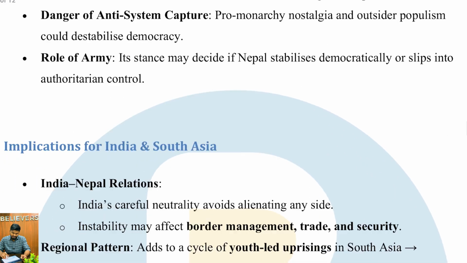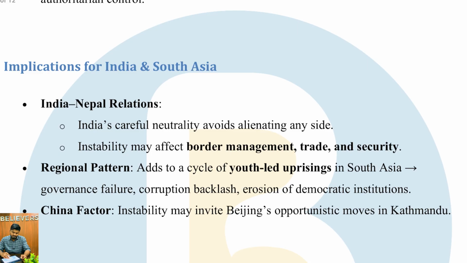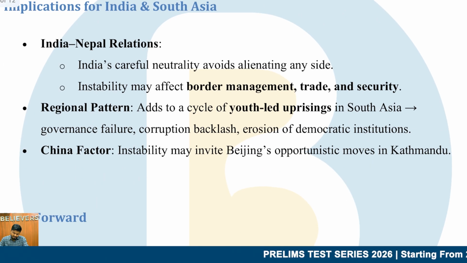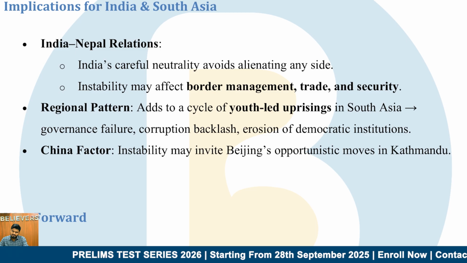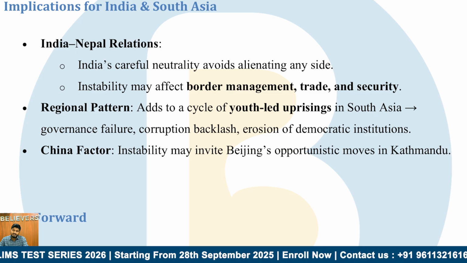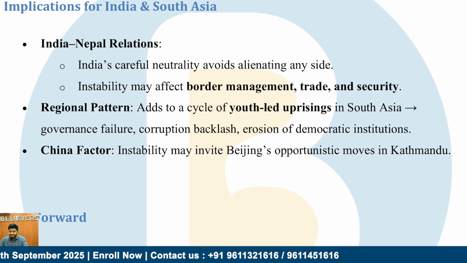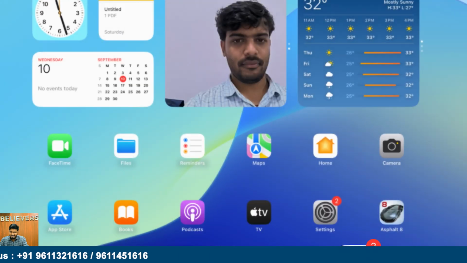Next, implications for India and South Asia. With respect to India-Nepal relations, India's careful neutrality avoids alienating any side. Instability may affect border management, trade, and security. That is why it is very important. Next, the regional pattern adds to a cycle of youth-led uprisings in South Asia, seen in Sri Lanka, Bangladesh, and also in the recent Indonesia revolts. So it rings alarm bells in India as well.